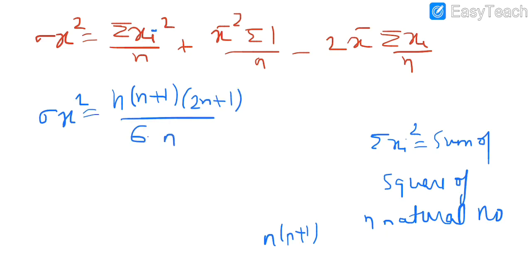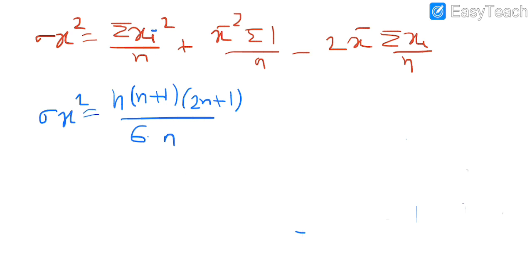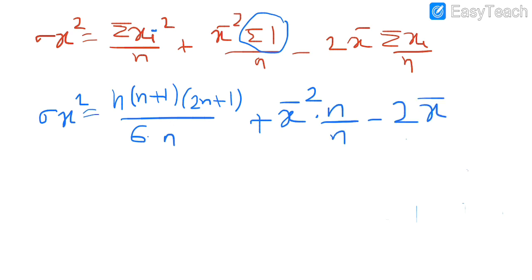Similarly, consider x bar square, and summation of 1 will be n, upon n, minus 2 x bar, and summation xi upon n is again x bar. I hope this is clear.